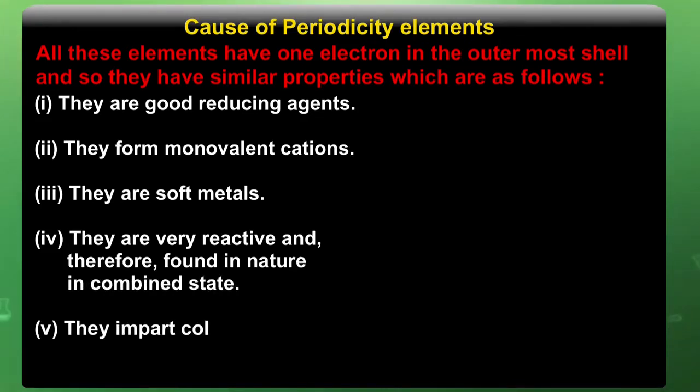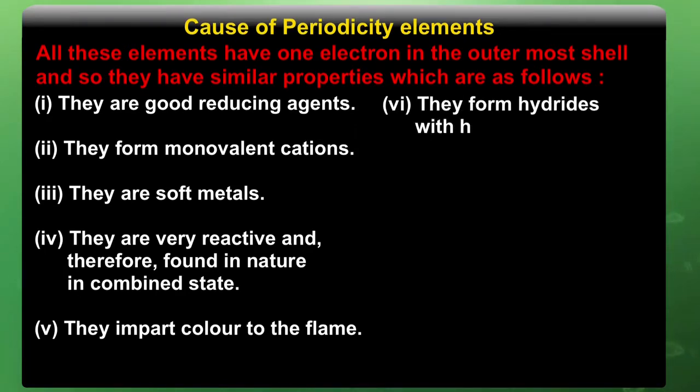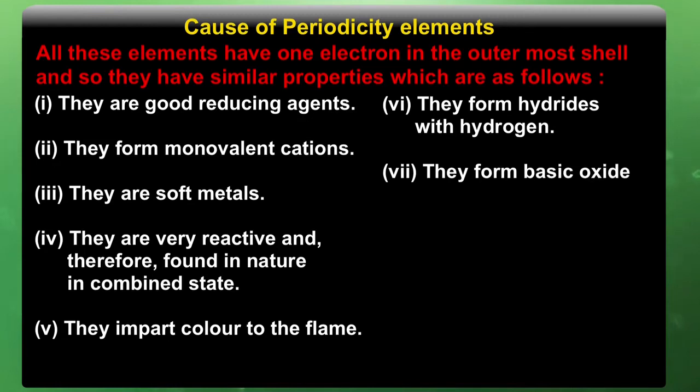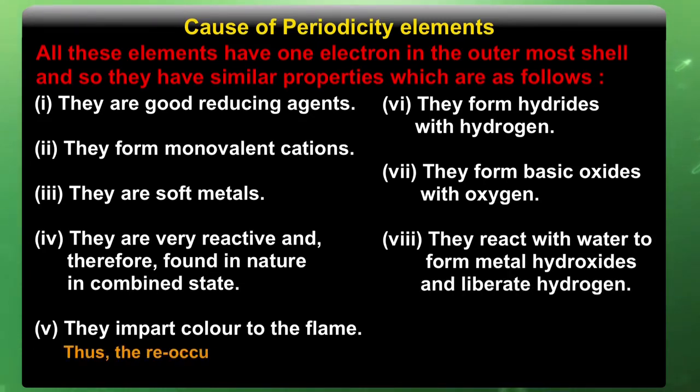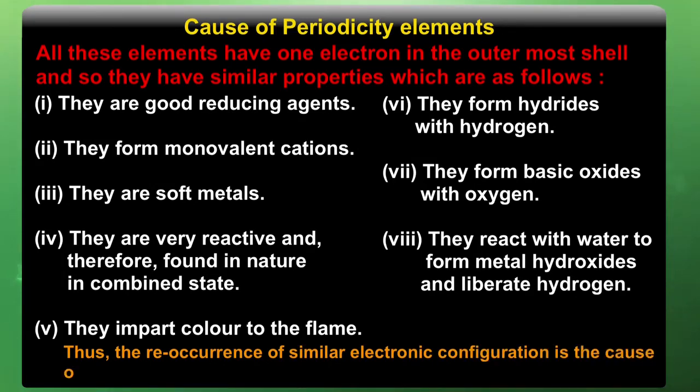They impart color in the flame, and another similarity is that they form hydrides with hydrogen. They form basic oxides with oxygen. They react with water to form metal hydroxide and liberate hydrogen. Thus, the recurrence of similar electronic configuration is the cause of periodicity in properties of elements.